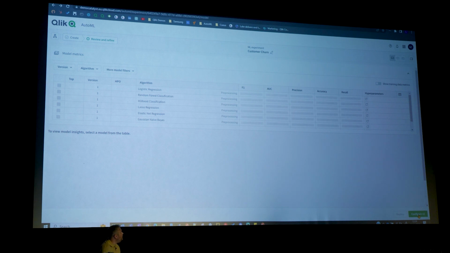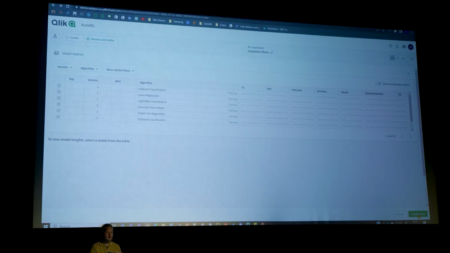What Qlik is doing now is passing 80% of that historic data through 8 different algorithms to train the model, and then using the 20% it's held out to test and validate itself, to prove its own accuracy in a way. This should take a minute. And right at the very end, what Qlik's going to do is actually give us a champion algorithm, the one it recommends as being the most accurate.